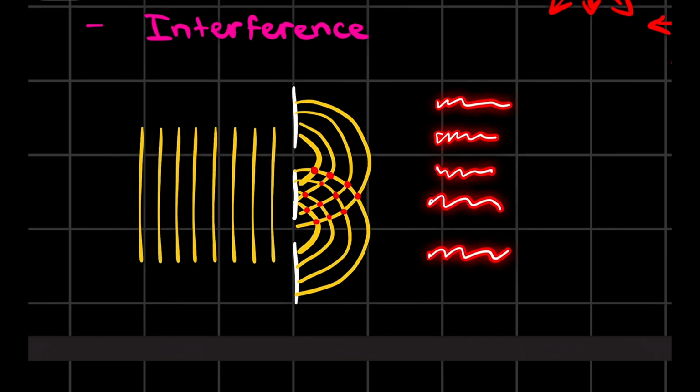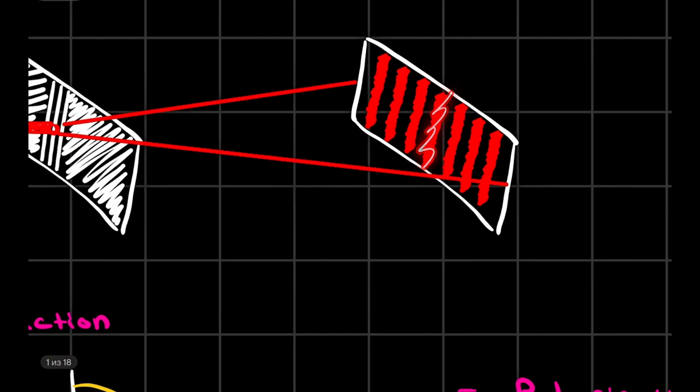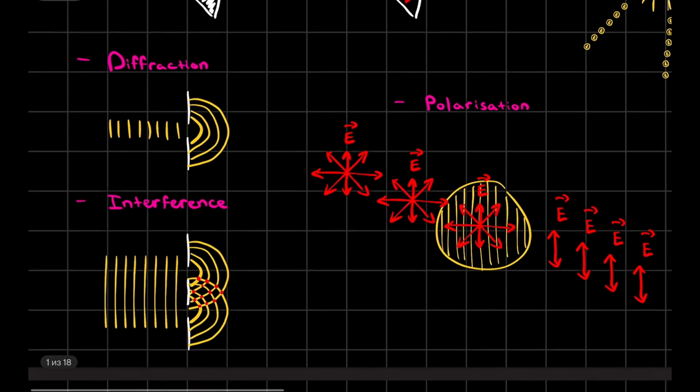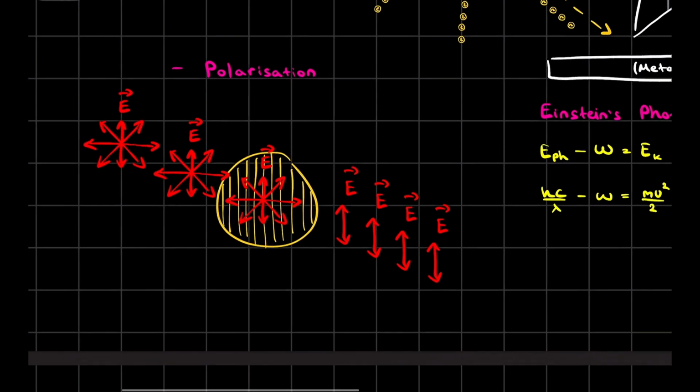We have high intensity at certain points like this one, and low intensity like at this point. This is what we call a dark fringe. But right now we don't have to delve into that. Also, let's talk about polarization a little bit.